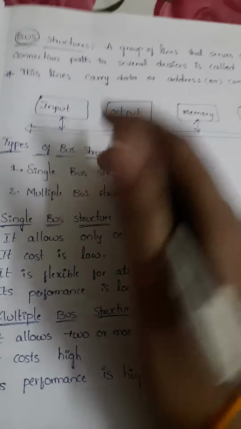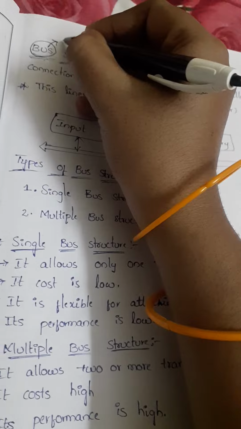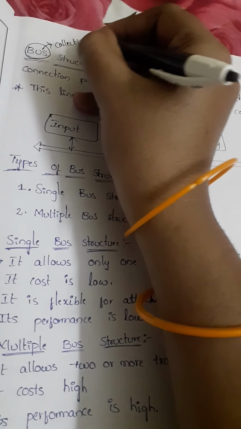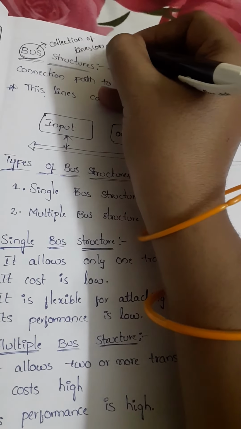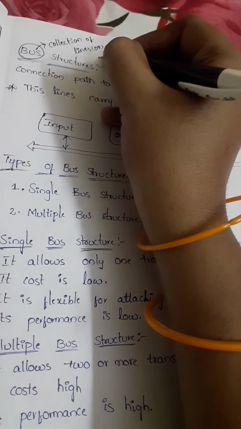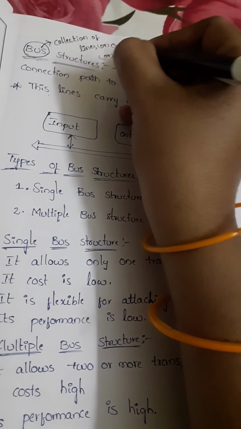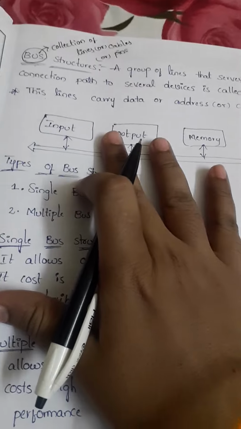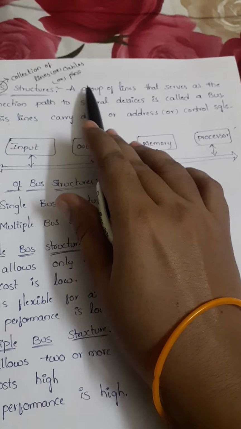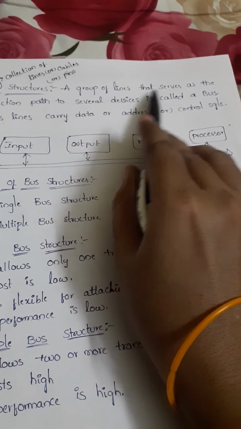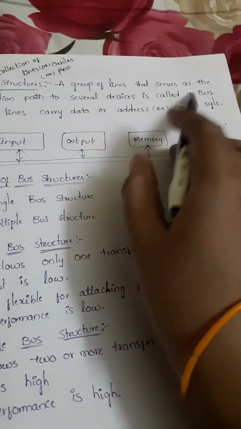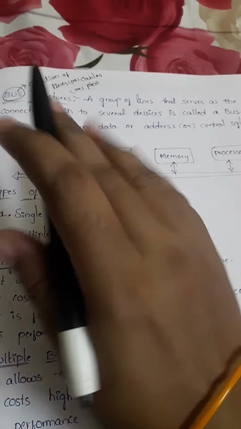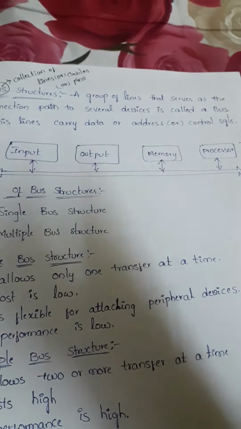So bus is nothing but, generally, a collection of lines, or cables, or pins. Okay, so that is called the bus. Now we'll see here, bus structure is nothing but a group of lines that serves as the connection path to several devices is called a bus. Okay, so generally we can say that bus, we can call it a medium.